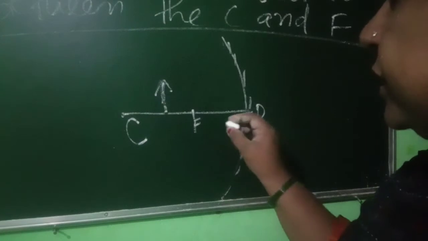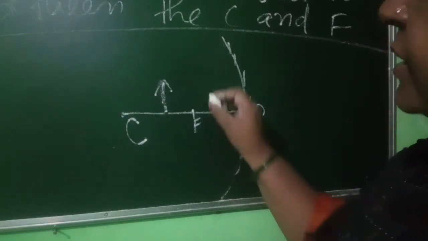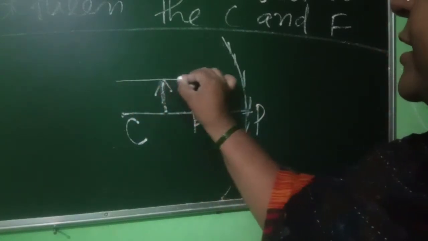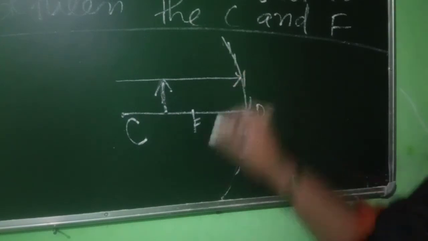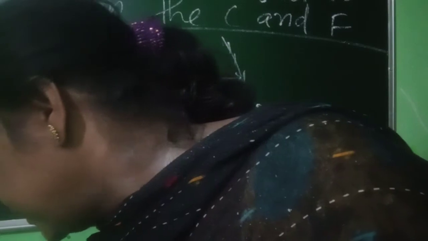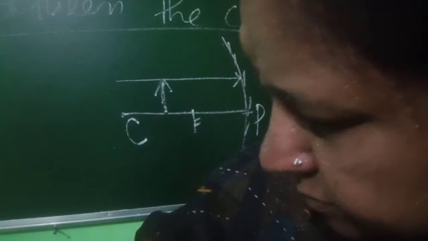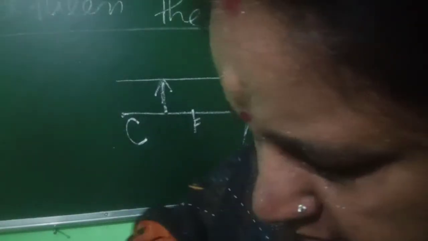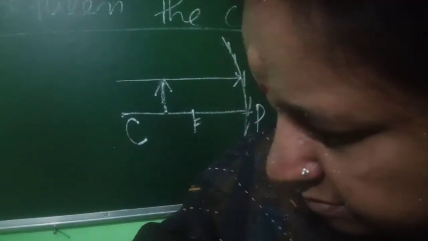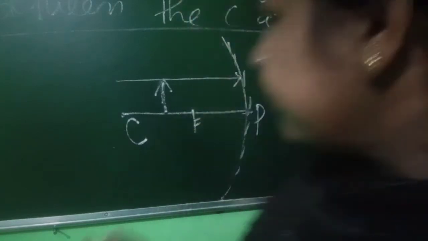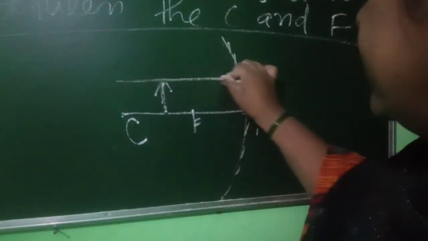Here, this is the F. Now one incident ray comes through this object. This is the incident ray, the yellow line.